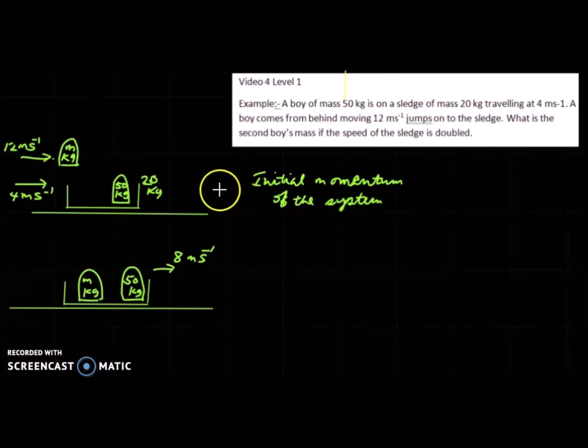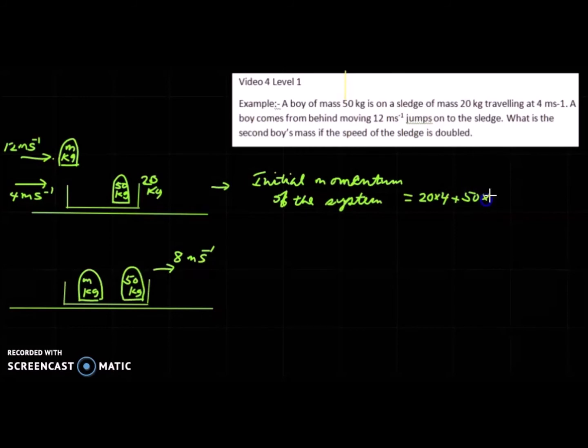Now what is the initial momentum of the system in the horizontal direction? The momentum of the sledge is 20 into 4. The momentum of the boy inside is 50 into 4.